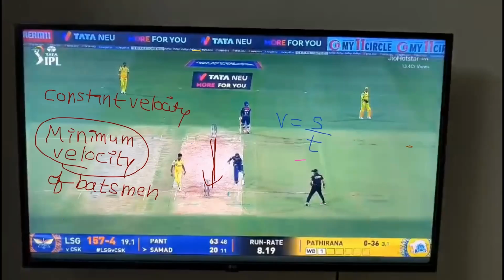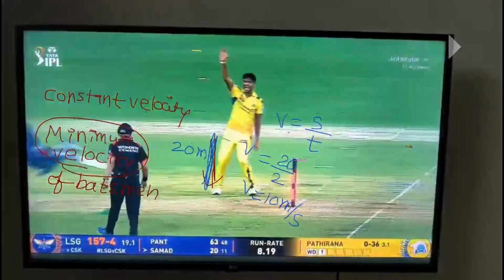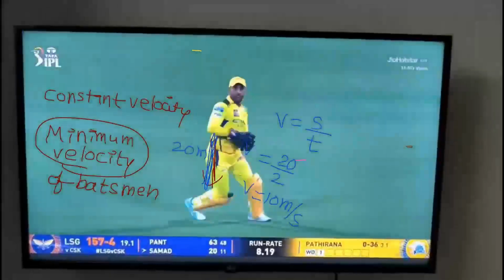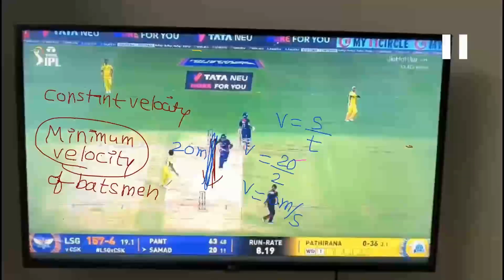So how much distance is he covering? We know two things. We know how much distance he has to cover, I already told you. 20 meters, correct or not? He has to cover 20 meters. In how much time should he cover it? Less than 2 seconds. He should do it in 2 seconds. If he doesn't do it in time, what happens? He will get run out. Clear or not, ma?